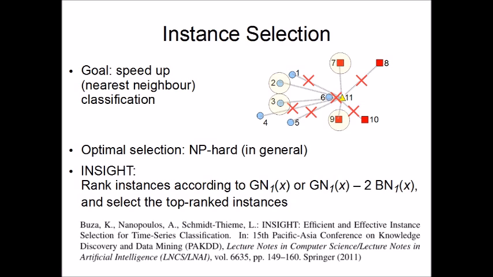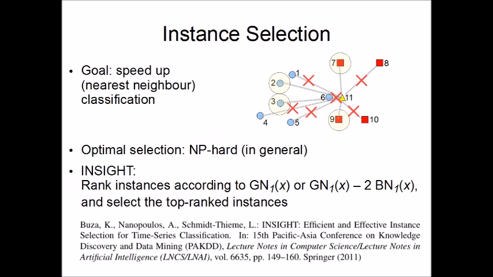After considering this problem from a theoretical point of view, it turns out that finding the optimal selection of instances is NP-hard in general. Without talking much about algorithm theory and without properly defining what it means that a problem is NP-hard, I would just like to tell you that in terms of our everyday language, it means that this problem is quite difficult to solve, although it is not completely impossible. However, it is quite difficult to solve, especially for big data sets.